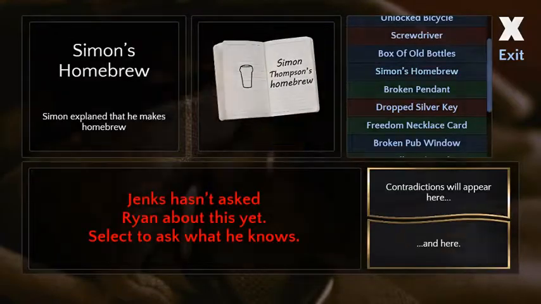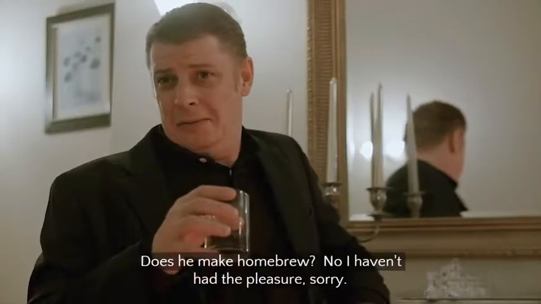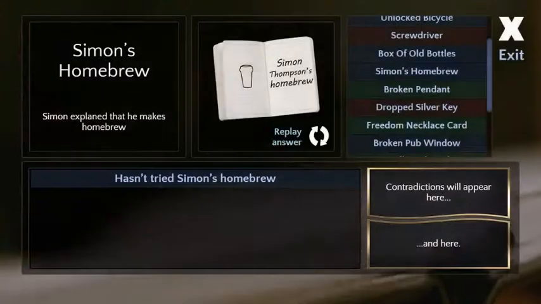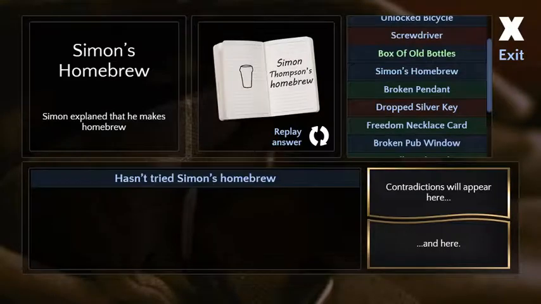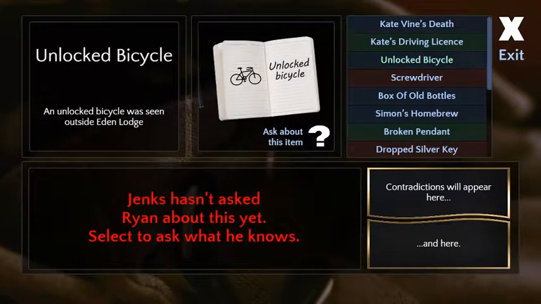Do you know about Simon's homebrew? Have you tried Simon's homebrew? Does he make homebrew? No, I haven't had the pleasure, sorry. I feel like the homebrew is completely irrelevant. Or it's the murder weapon. Maybe. I had trouble sucking the homebrew through my tooth, so I don't bother. I don't drink it, sorry.